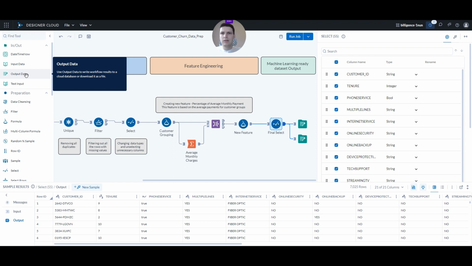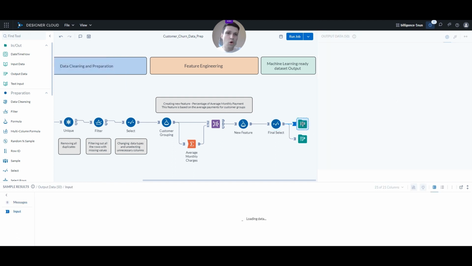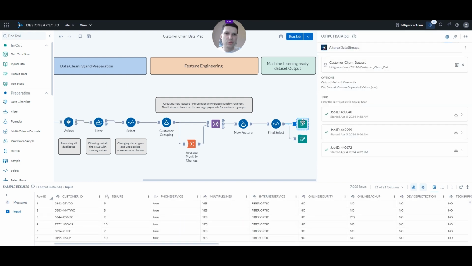The final destination can be a database, a data warehouse, so we have many different connectors that Alteryx has, and we can connect to different outputs and different locations. Or, and that's what we're going to be doing, we can store the data directly in the Alteryx storage, in the Alteryx Cloud platform. Which is easiest if we wanted to connect to it from the machine learning application, because that's where the application is, and so the connection is very seamless. So that's what we do. We actually output the data onto the storage, and then we connect to it from the machine learning application as a next step.